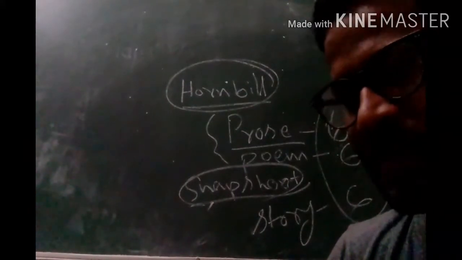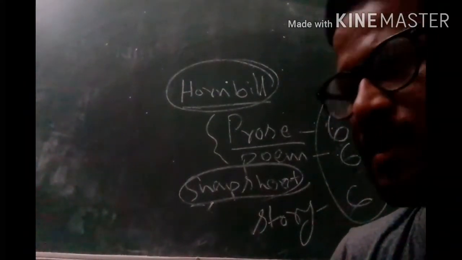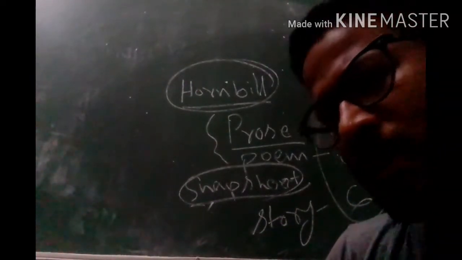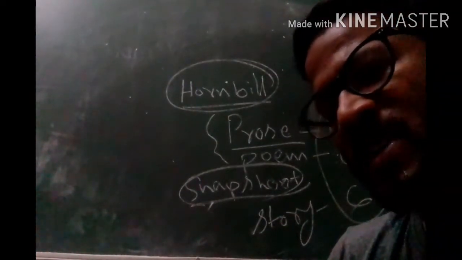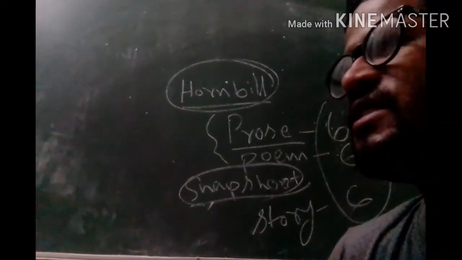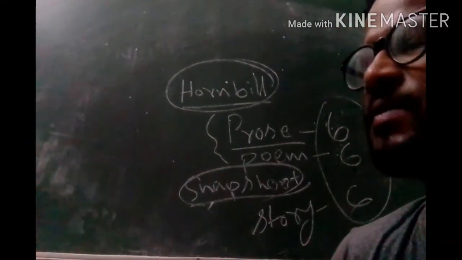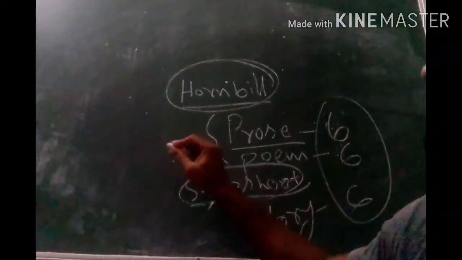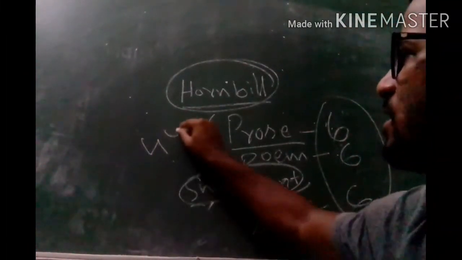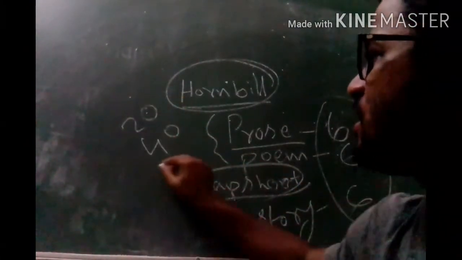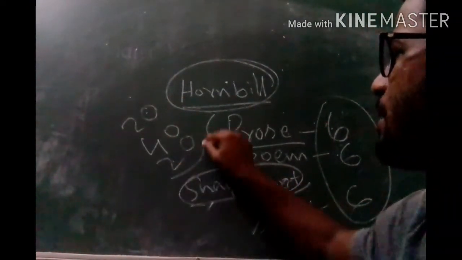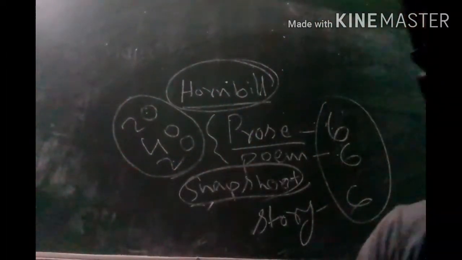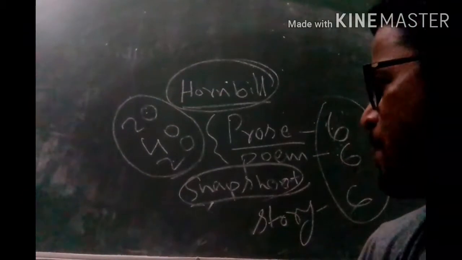So 10 marks for grammar, all objective types, and 10 marks for writing skill, where two writing skills will be there, 5 marks each. That will be discussed later. So total 40 marks from literature, 20 marks from unseen passages, 20 marks from grammar and writing skill. Total 80 marks and 20 marks on ASL. This is the syllabus for class 11th.